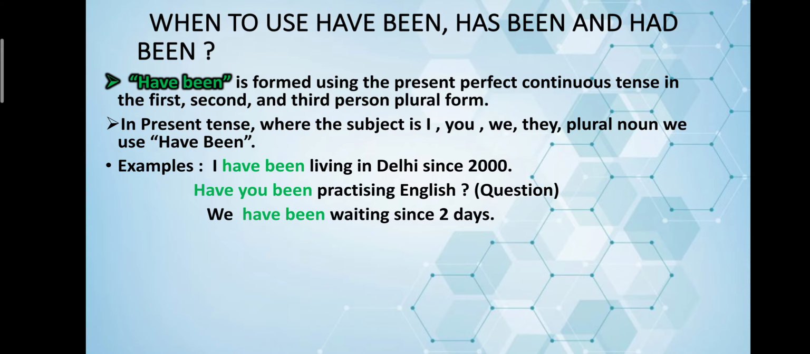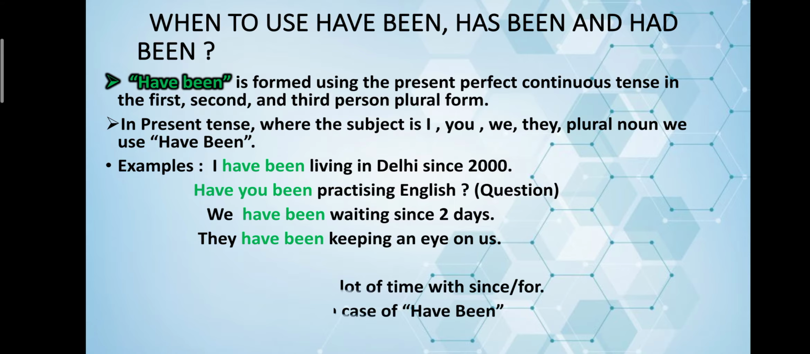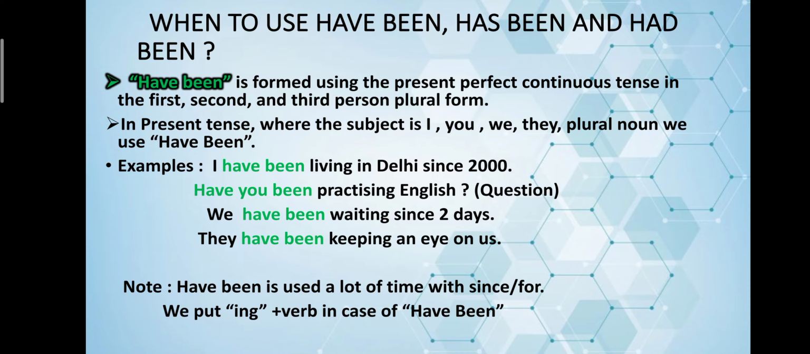So for all the sentences, note, we are using the verb in present perfect continuous tense, like living, practicing, waiting. They have been keeping an eye on us. Note, have been is used a lot of time with since or for. We put ing plus verb in case of have been. So with have been, the verb always will have ing.